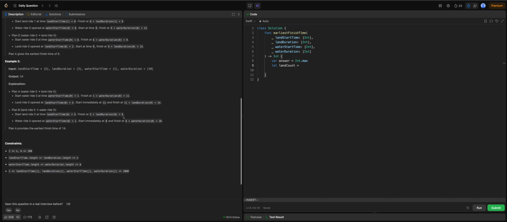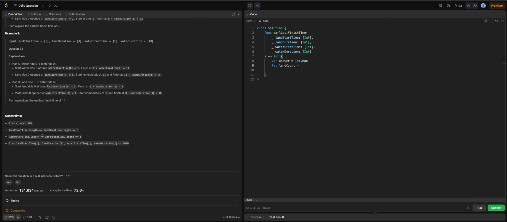Let's check the constraint first, because in here it's given that the start time and duration of the land and water will be the same, so we can simply take one. Land start time dot count, water count, a little bit weird naming, water start time dot count. Okay, let's start with land first because we are still in the land.